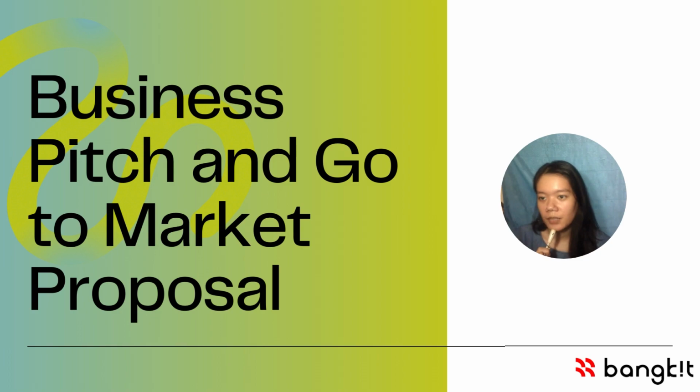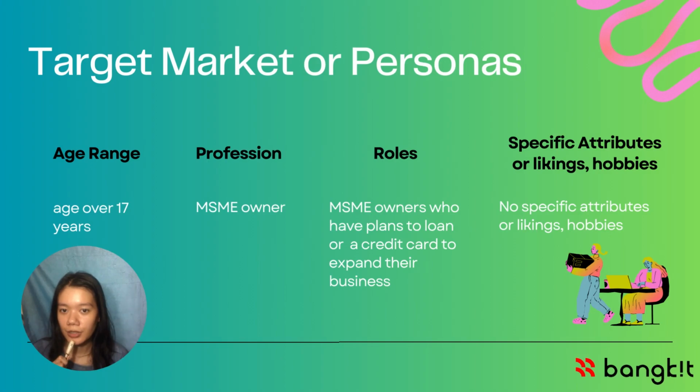And the last topic is business pitch and go-to-market proposal. Okay, so this is the target market or personas. The age range of the target market is over 17 years, and the profession is MSME owner. And the role is MSME owner who has plans to loan or have a credit card to expand their business. And for the specific attribute or liking or hobbies, we have no specific attributes or liking or hobbies. I just need personal data.